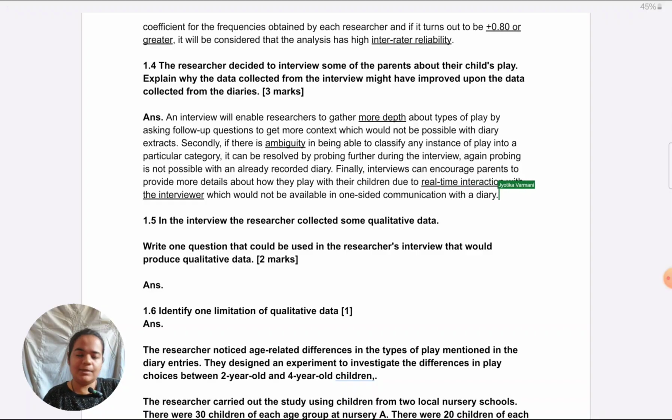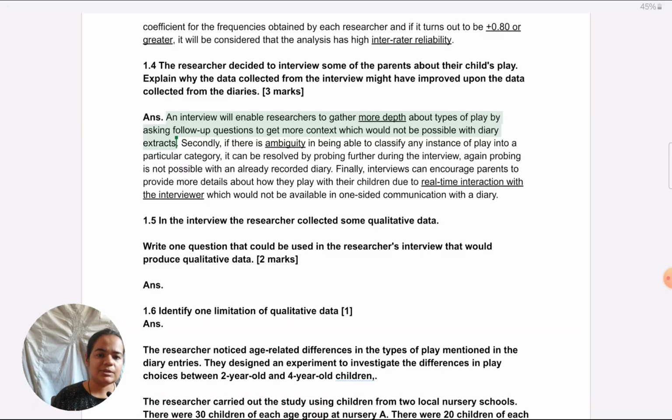Okay, so these are my 3 points, like 3 advantages of interview over diary: firstly more depth, secondly resolving ambiguities is possible, and third is motivation of parents because they are directly interacting with the researcher, which allows them to reveal more. Now, if I wanted to take a depth approach, I would take any one point, let's say the first one. I can just give further examples to illustrate this point. So when I'm saying that more depth about types of play, I could just say that, for example, let's take, okay, this time let's take educational play.